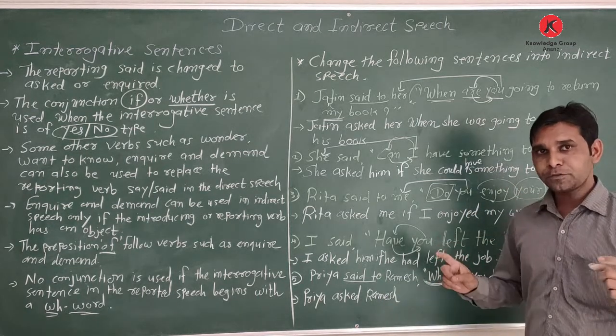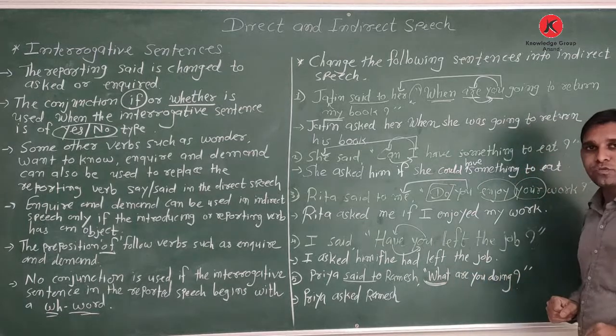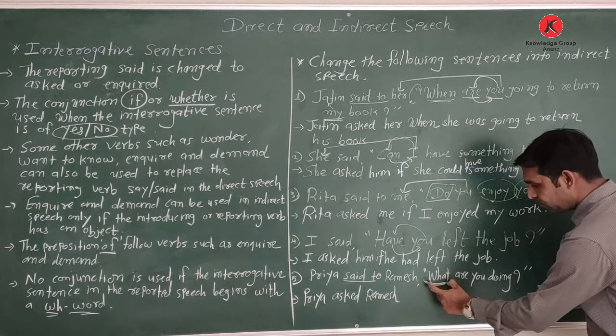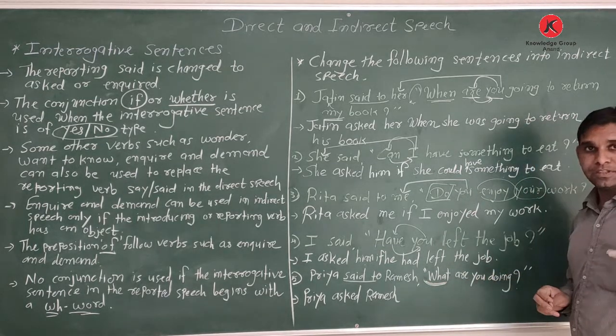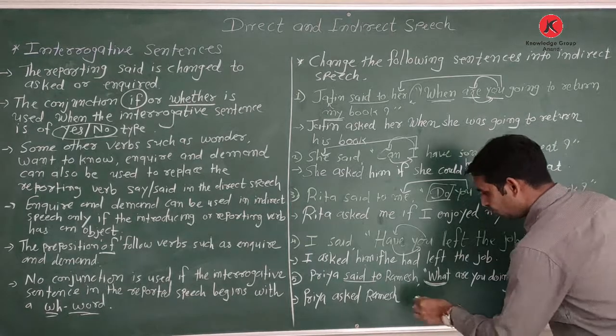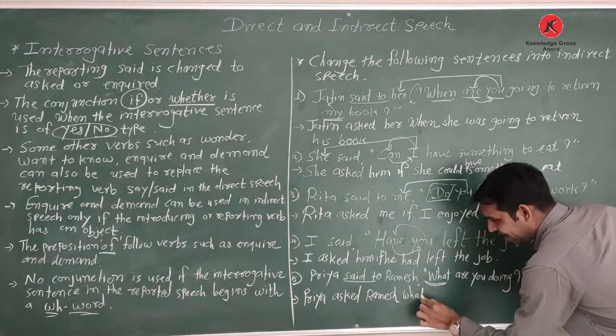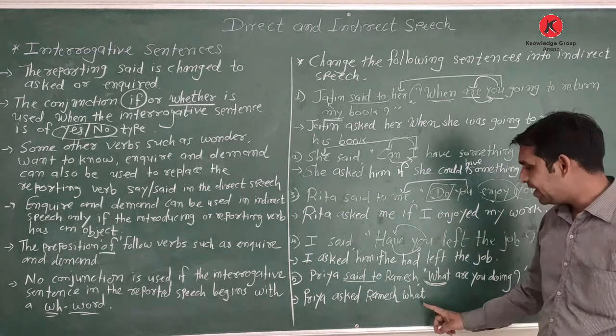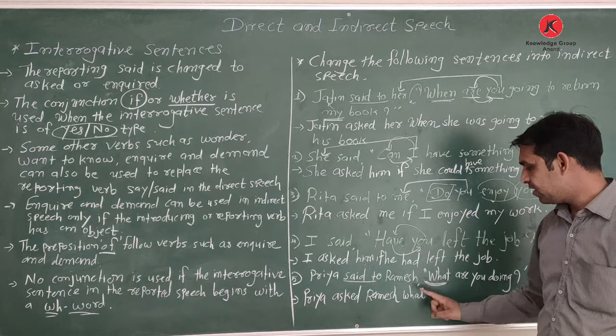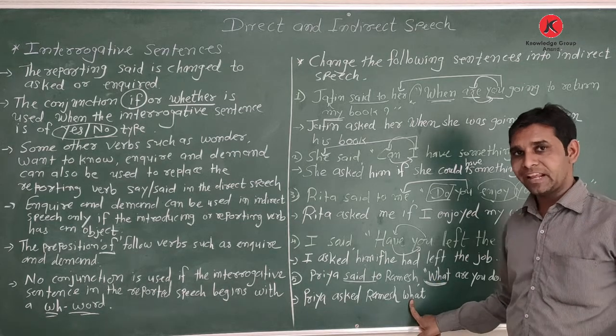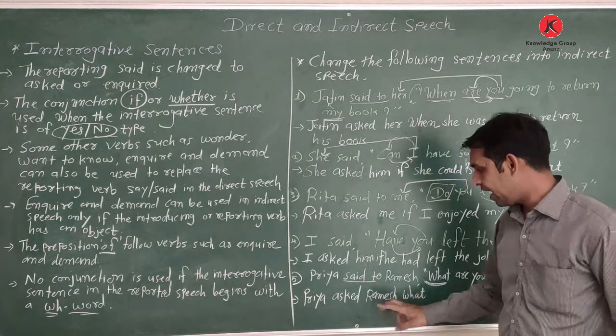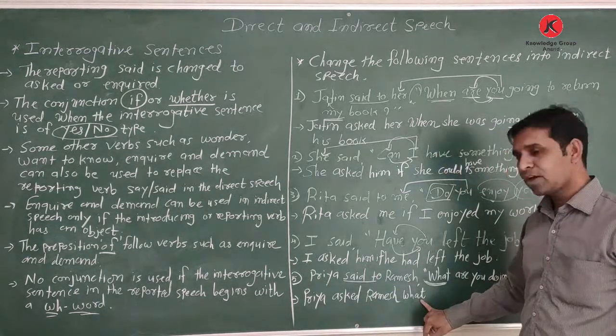In the quoted space given the WH question, the WH word itself is the conjunction. So whichever WH word is given, same I write in the indirect statement. Priya asked Ramesh what?